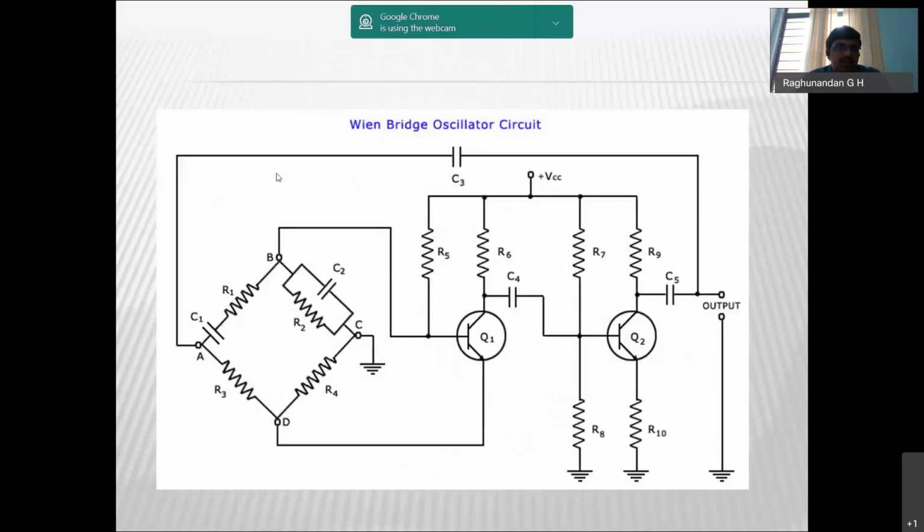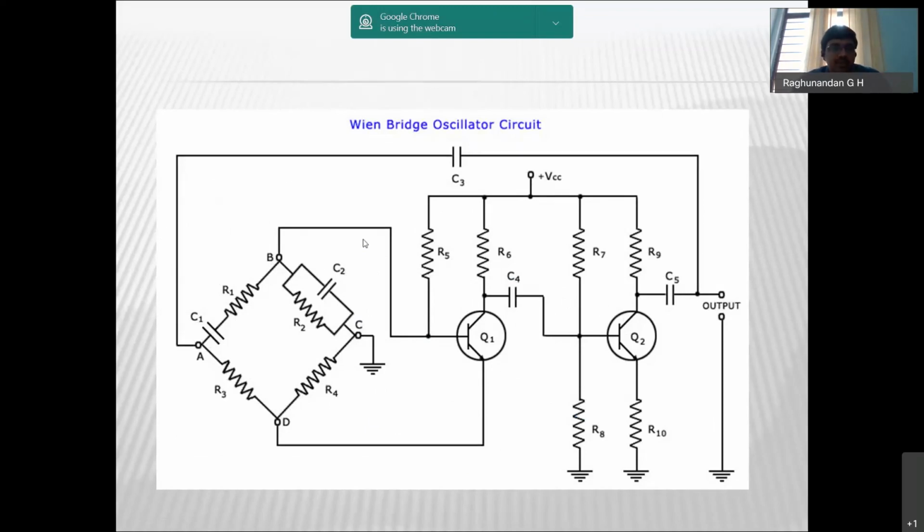So this is the other pattern of the Wien bridge oscillator circuit, where you can see that this is one stage and this is the other stage. The two-stage amplifier will be retained as it is, but we can have a bridge-like structure for the frequency selective network, or for the feedback network we can have a bridge-like structure. You can see it's similar to the PQRS Wheatstone bridge, which you have studied in your PU level or second PU, in 12th.